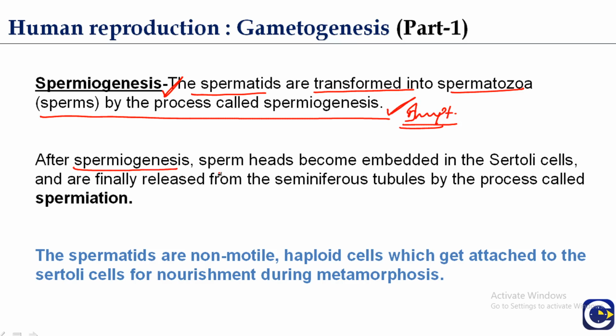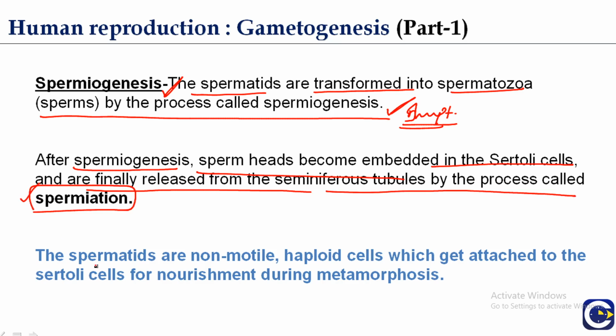After spermiogenesis, sperm heads become embedded in the Sertoli cells and are finally released from the seminiferous tubule by the process called spermiation. What are spermatids? These are non-motile haploid cells which get attached to the Sertoli cells for nourishment during metamorphosis.